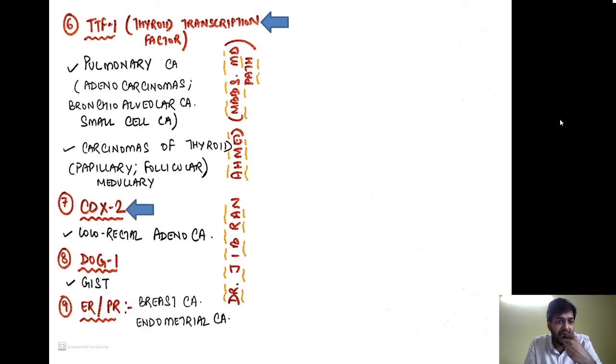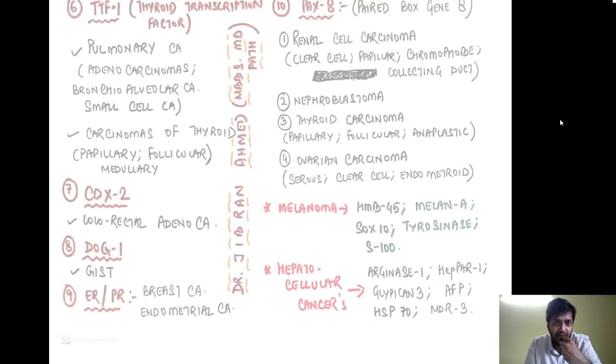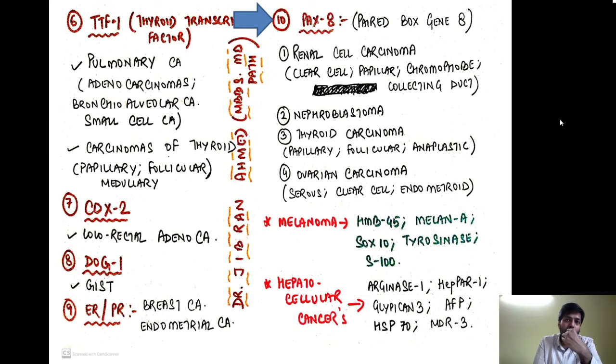Now CDX2, if you see, it is a classical marker of colorectal adenocarcinoma. DOG1 is a marker of GIST, that is the gastrointestinal stromal tumor, and ER PR is an important marker of both breast as well as endometrial carcinoma. PAX8, that is the last important marker. There are many other markers which I am going to enumerate when I tell you about the individual systemic chapters. But now we are going to go through those important ones which are asked in the exam.